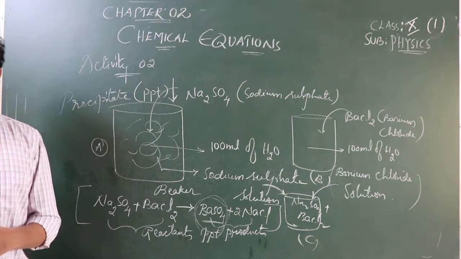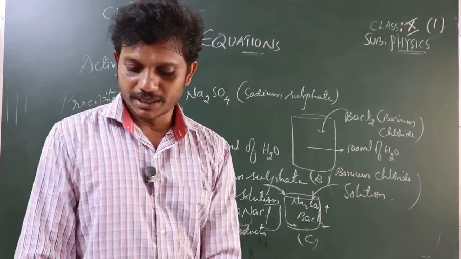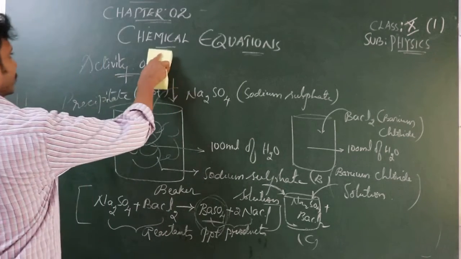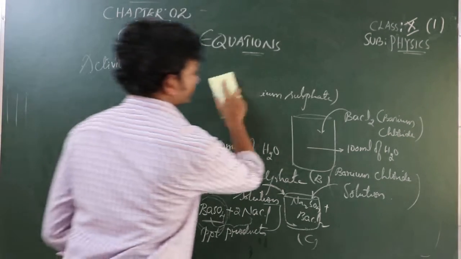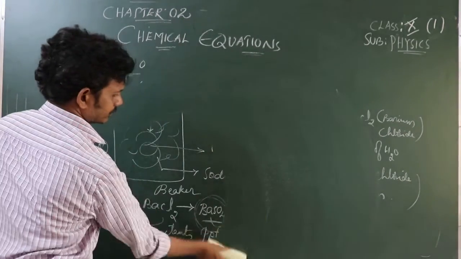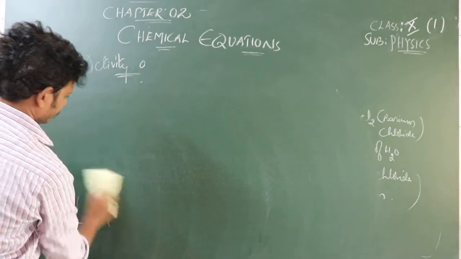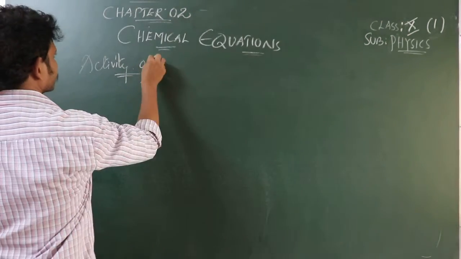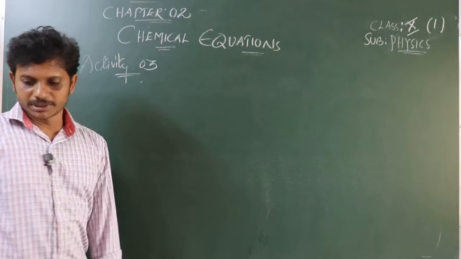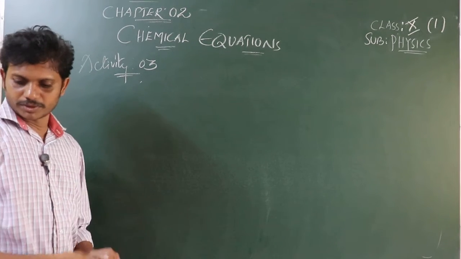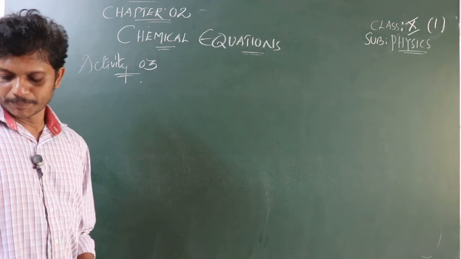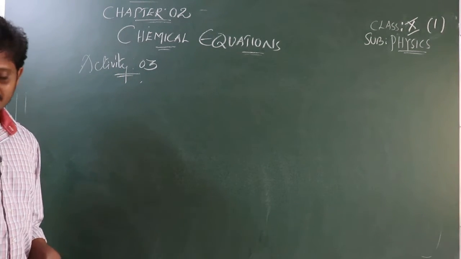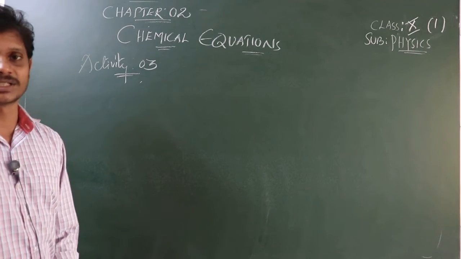Now let's move on to activity number 3. In this one we're going to find which gas is released when zinc reacts with an acid, when a metal reacts with acid.